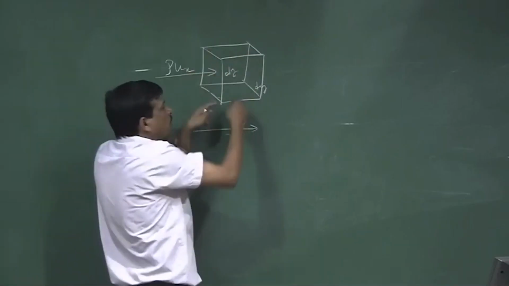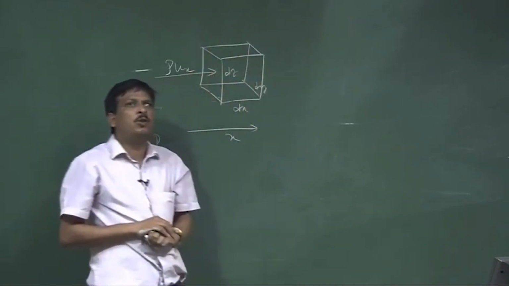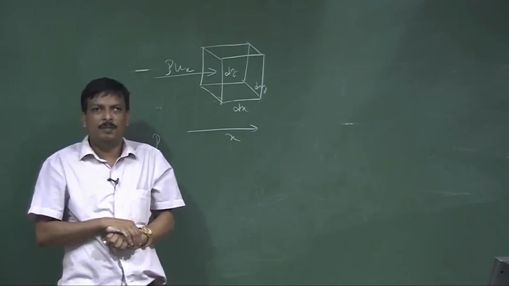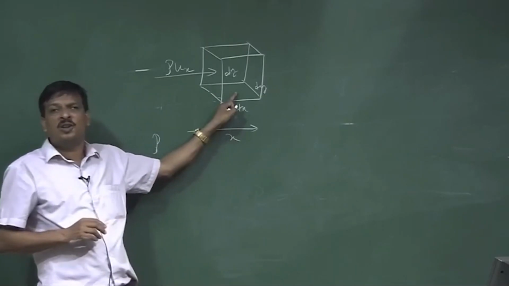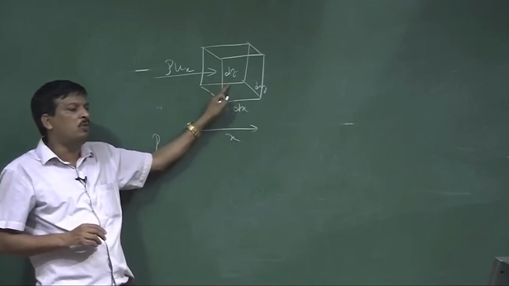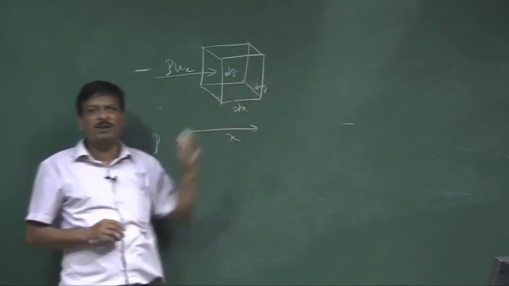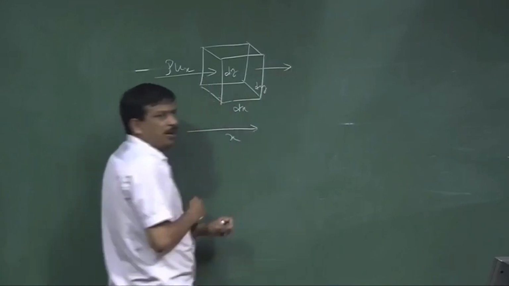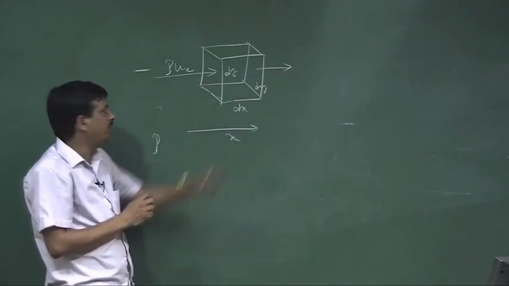I have a volume, and some particles enter the volume. The mass of the volume will increase, but that does not support the continuity of mass. So if some particles enter the volume, some particles should leave the volume. That means there is a particle velocity on this surface also.